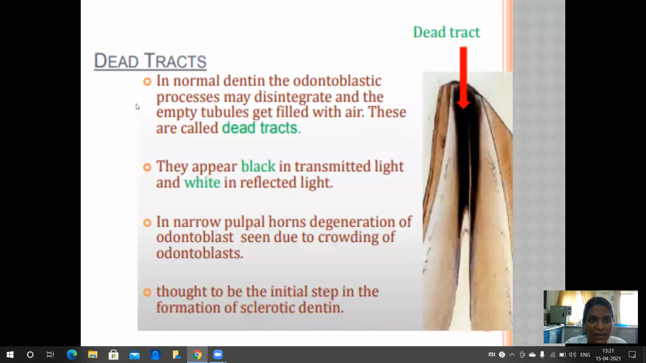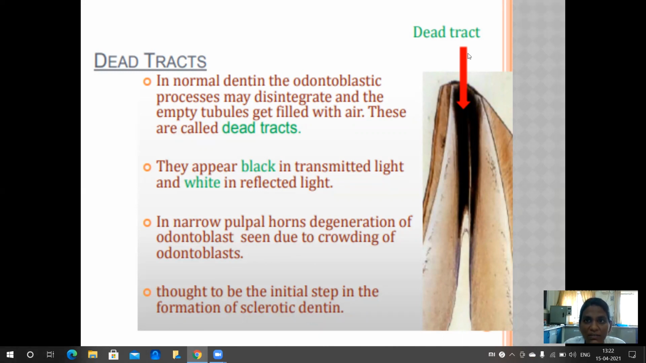The next slide is the dead tracts. In normal dentin, the odontoblastic processes may disintegrate and the empty tubules get filled with air. These are called the dead tracts. They appear black in transmitted light and white in reflected light. In narrow pulp horns, degeneration of odontoblasts is seen due to crowding of odontoblasts, thought to be the initial step in the formation of sclerotic dentin. These dead tracts are the initial step in the formation of sclerotic dentin.